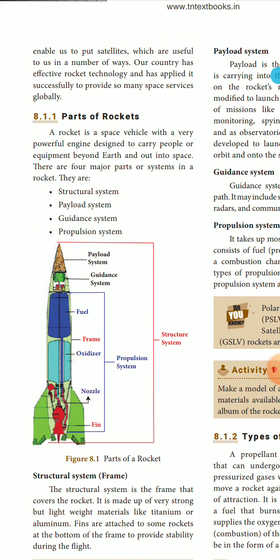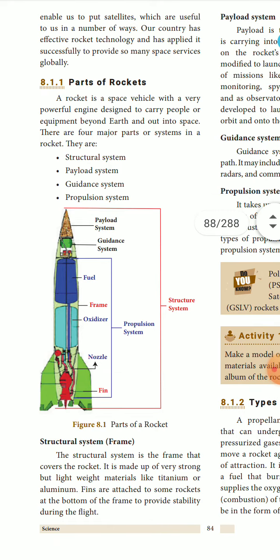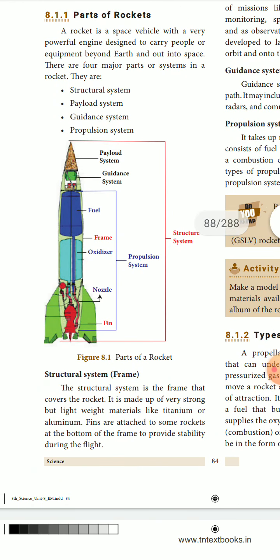Parts of a rocket. A rocket is a space vehicle with a very powerful engine designed to carry people or equipment beyond Earth and out into space. So it is a space vehicle which helps to carry the equipment as well as a human being to space. There are four major parts in the system of the rocket. They are structural system, payload system, guidance system and propulsion system. You can see in the diagram the payload system, guidance system and the propulsion system. So clearly they have shown the structural framework of the rocket.